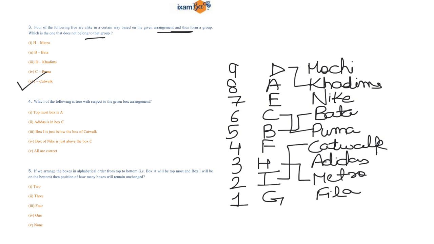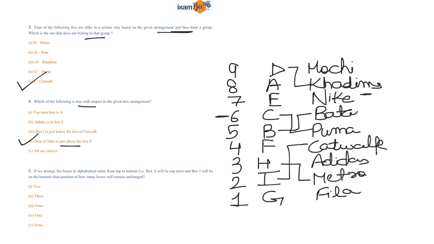Now your next question is, which of the following is true with respect to the above arrangement? So if you focus on your option number 4, then you will find that your box of Nike is just above the box C. So you can make this out from this table. So the correct answer is option number 4.